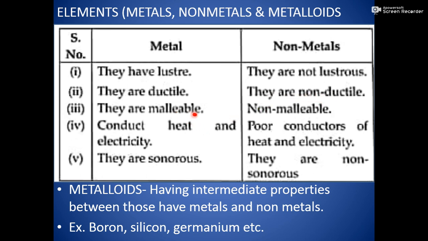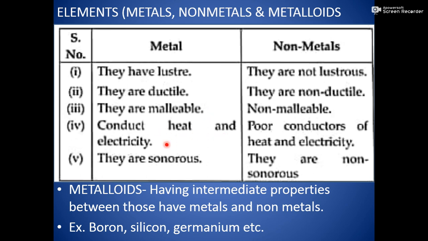They are malleable. Malleable means can be converted into thin sheets, and non-metals are non-malleable. You can take the example of silver foil. A very thin layer of silver is made with the help of the silver metal. Because silver is malleable, that's why it is possible, otherwise not.